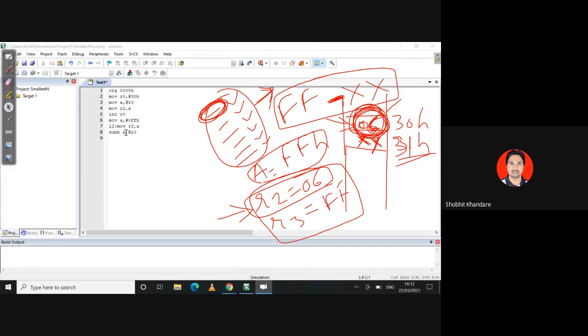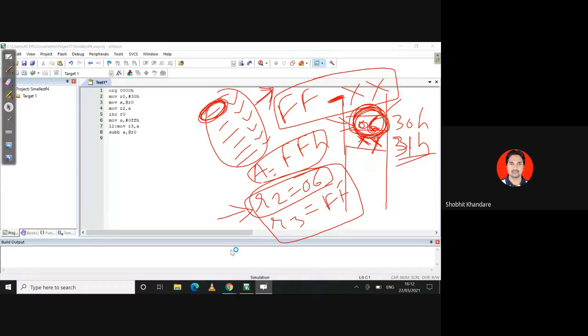SUBB A comma @R0, because after incrementing, your R0 becomes 31H. Whatever content is in 31H will be subtracted from the accumulator, and the accumulator has FFH, so can I say it is nothing but FF minus XX?